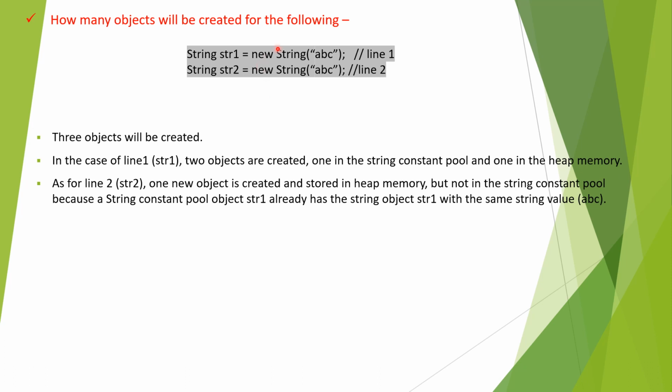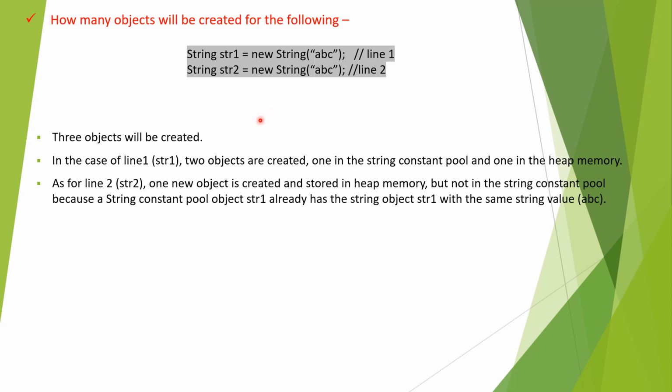Here three objects will be created. In the previous question, one string was created using the literal and another using the new keyword, and there two objects were created. Here both strings have the same value and are created using the new keyword. Then what is the mechanism over here? Here three objects are created.